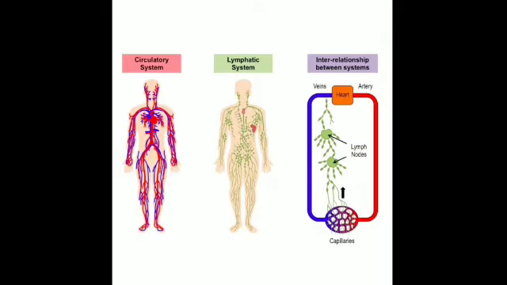It consists of two systems, basically: the blood vascular system and the lymphatic system. So the blood vascular system, what does it consist of? It consists of the blood vessels and the heart. Is that clear? And the lymphatic system consists of the lymph vessels and the lymph nodes.